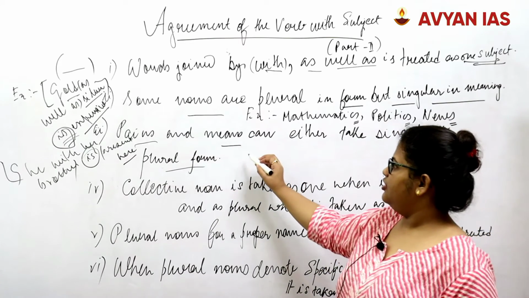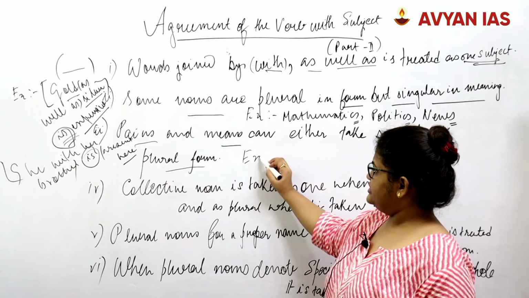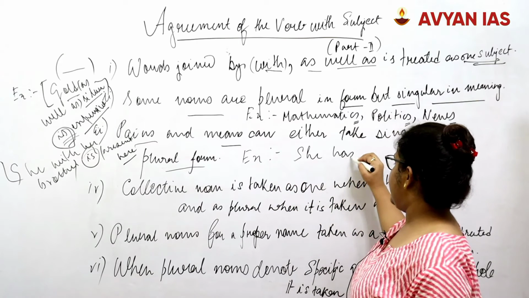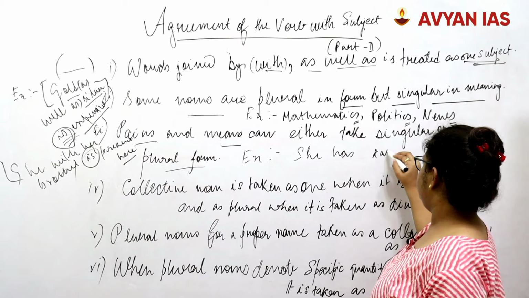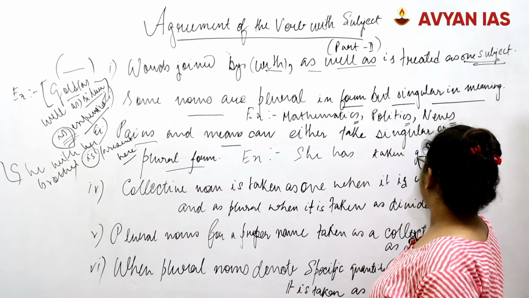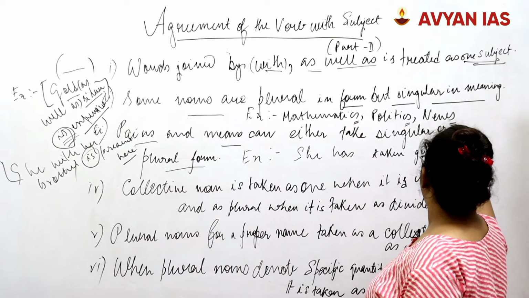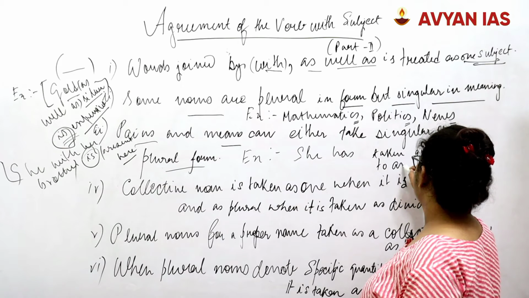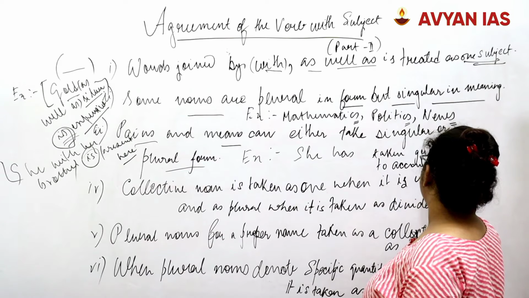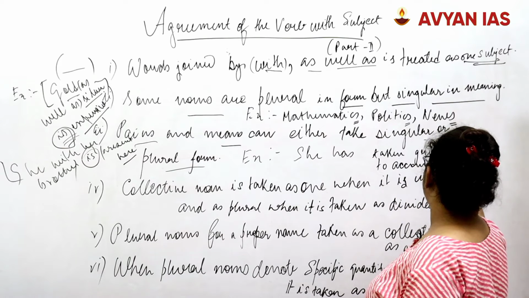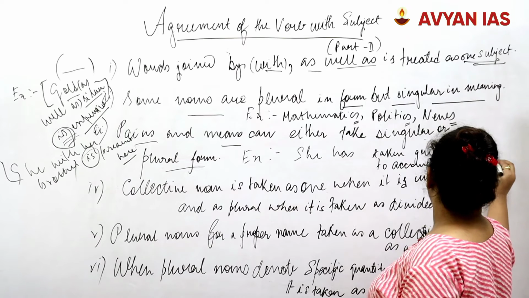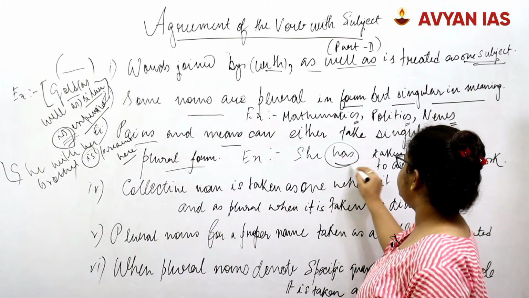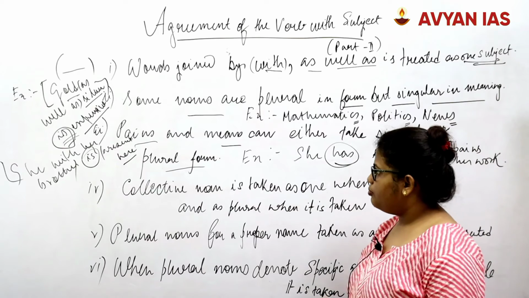For example, she has taken great pains to accomplish her work, where we are taking a singular form.